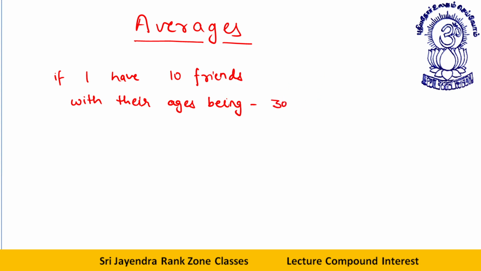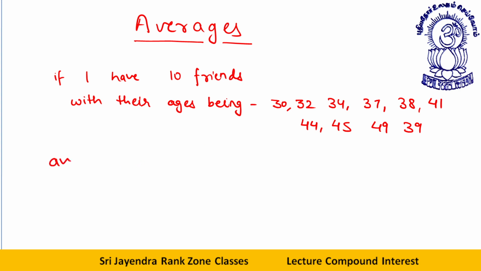Let me take people of my age group: 30, 32, 34, 37, 38, 41, 44, 45, 49, 39, like this.